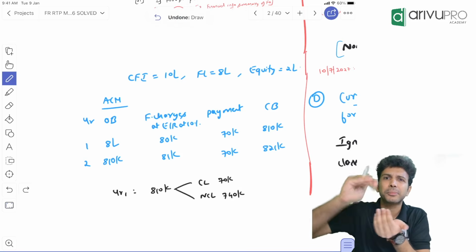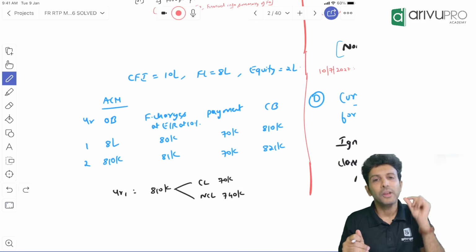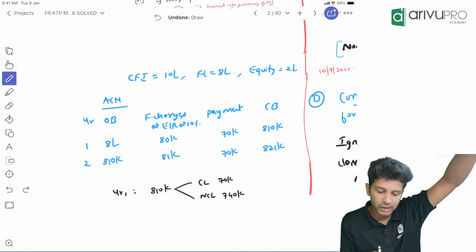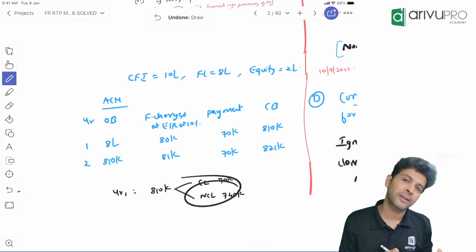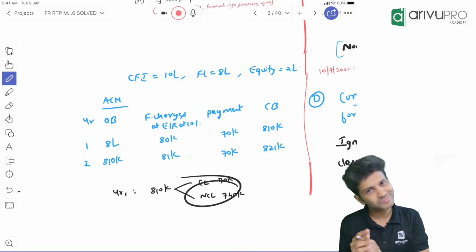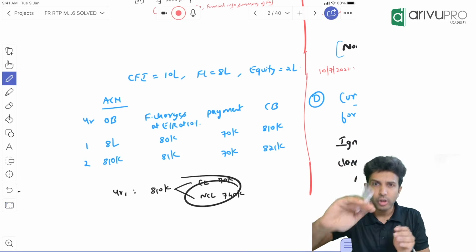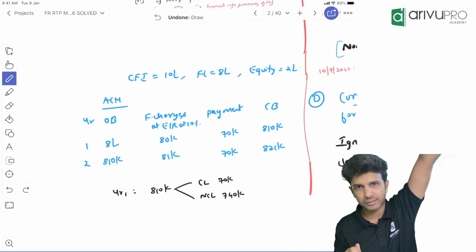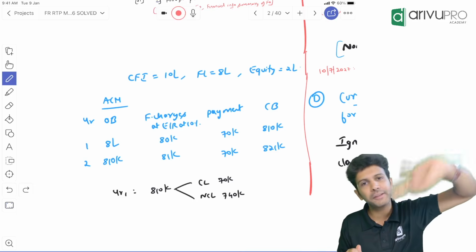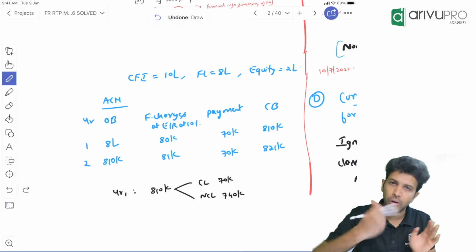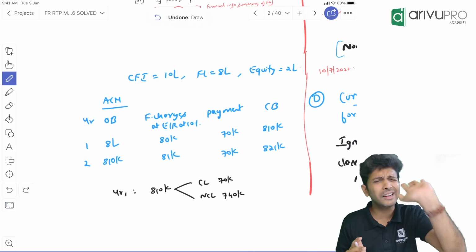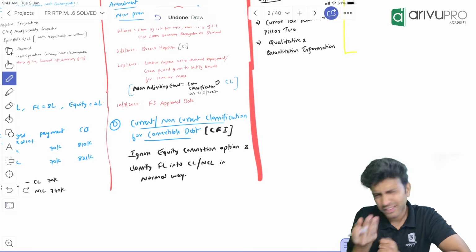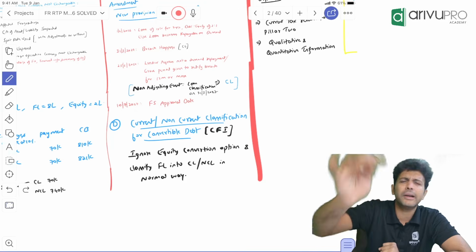Current liability means something which is settled within the next 12 months. So in this portion, 8,10,000, however much portion is going to get settled within the next 12 months, you will classify it as current. The balance will get classified as non-current liability. Okay, now people, continue with the same things. You don't have to worry about equity over here. Fine, that we will see at the end of the 5th year, on the settlement date, we'll worry about that. Till that settlement date, whatever normal classification you used to do, continue with that. This is more like a clarification given, instead of an amendment. This is what we used to do any which way. So they're saying continue with that.